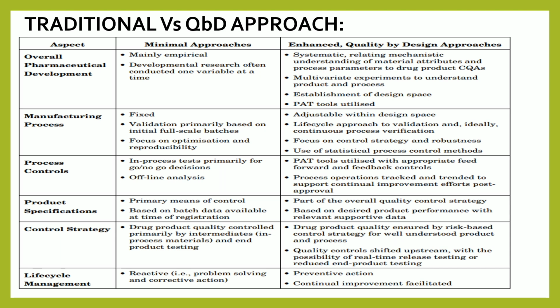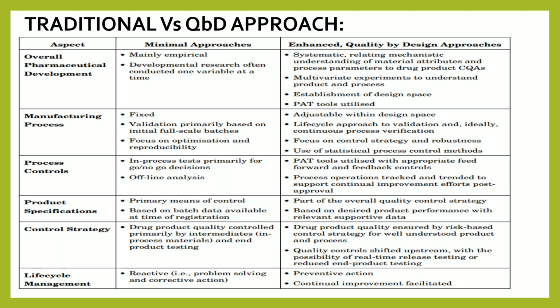Then the next is product specification. In the traditional approach, the primary means of control is based on the batch data available at the time of registration. In the QBD approach, it is part of the overall quality control strategy and based on the desired product performance with relevant supportive data.